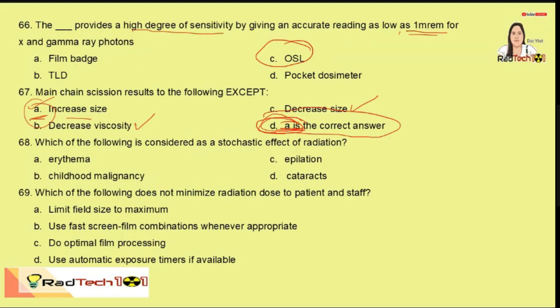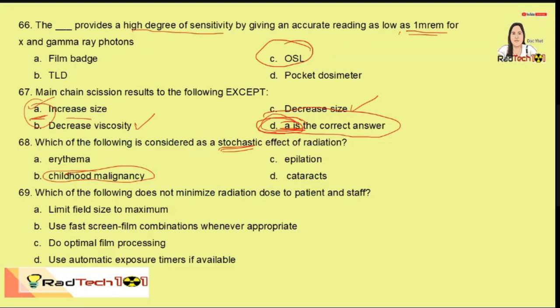Di ba? So, which of the following is considered as a stochastic? When we say stochastic, this refers to the late effects or effects that occur by law of chance. So, malignancy, like mga cancer.